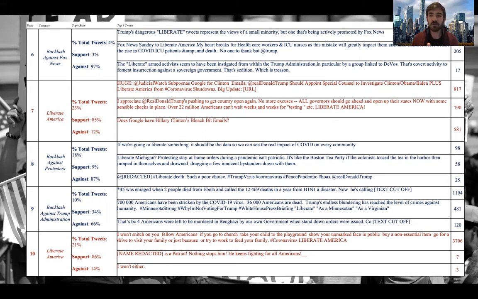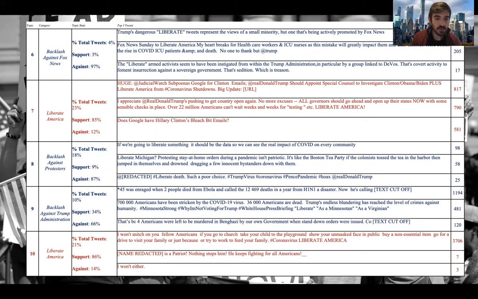An example of that, in topic 7, the first tweet we have: subpoenas Google for Clinton emails. Real Donald Trump should appoint special counsel to investigate Clinton, Obama, Biden, plus Liberate America from coronavirus shutdown. So this tweet brings up the email scandal from 2016 related to the Hillary Clinton campaign, but then also ties it in with the Liberate protests that were happening during the time this data set took place.